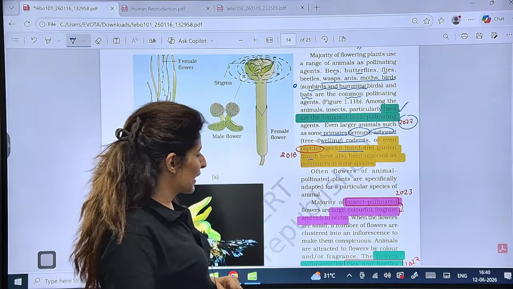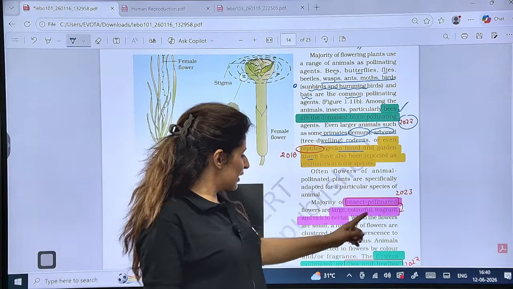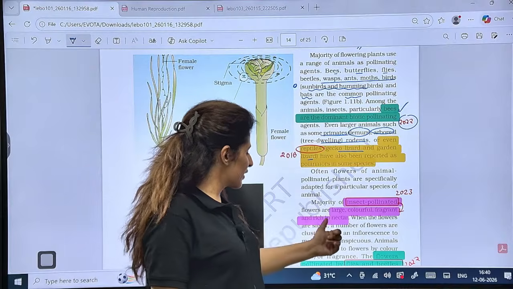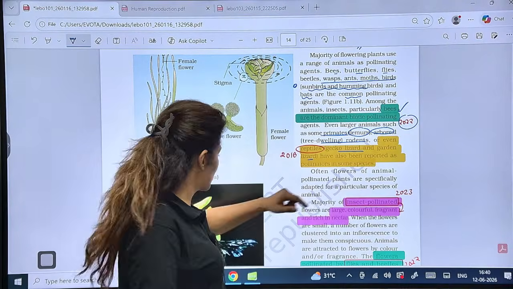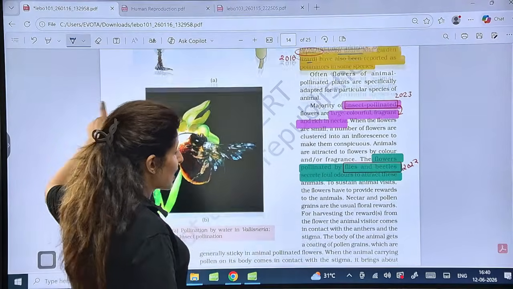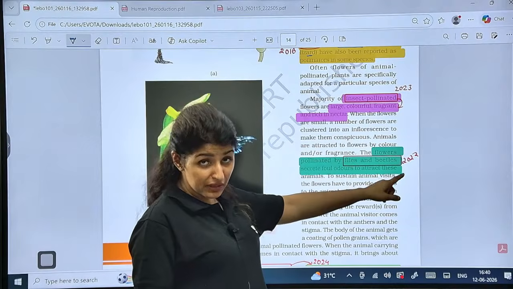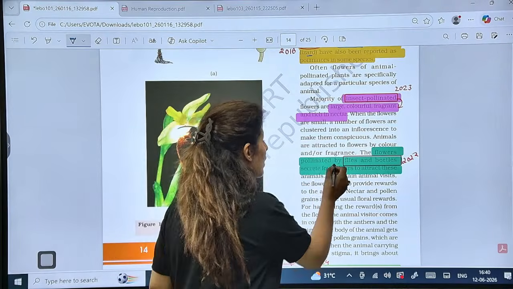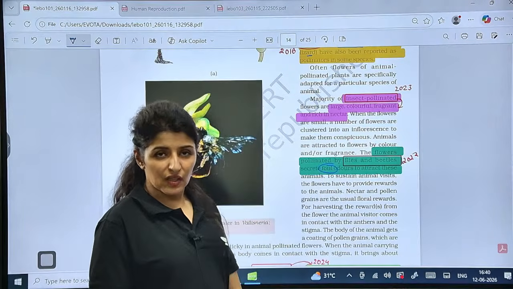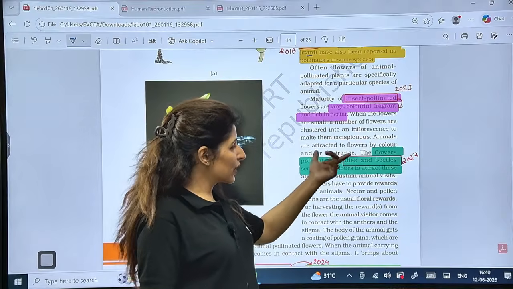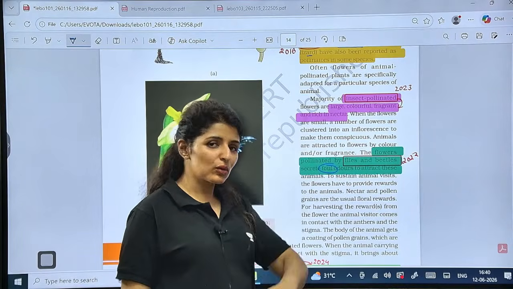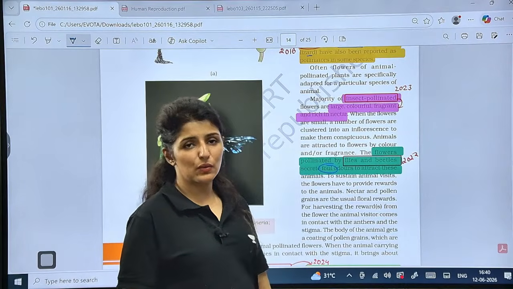Is that clear? Now, the majority of insect pollinated flowers are large, colorful, fragrant, and rich in nectar. This was asked in 2023. See here, the flowers pollinated by flies and beetles secrete a foul odor, right? So they produce a foul odor, but flies and beetles are attracted to that foul odor. This was also asked in 2022.